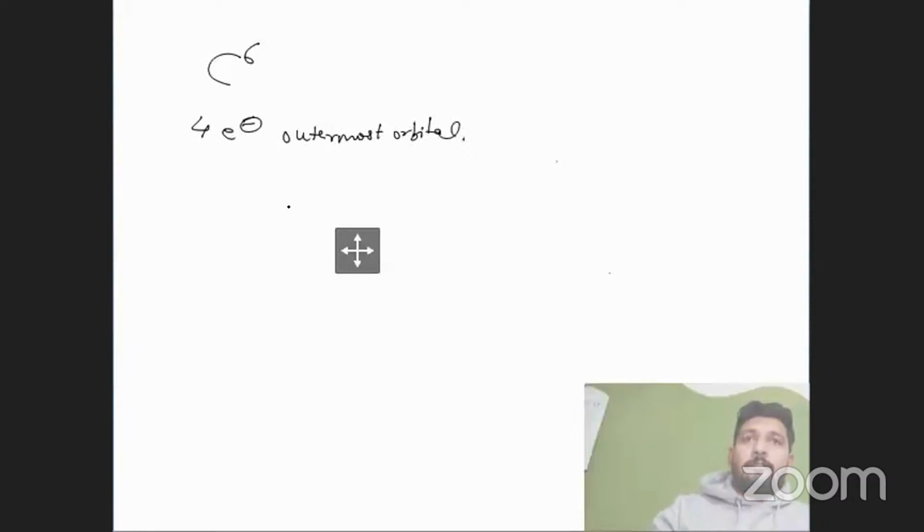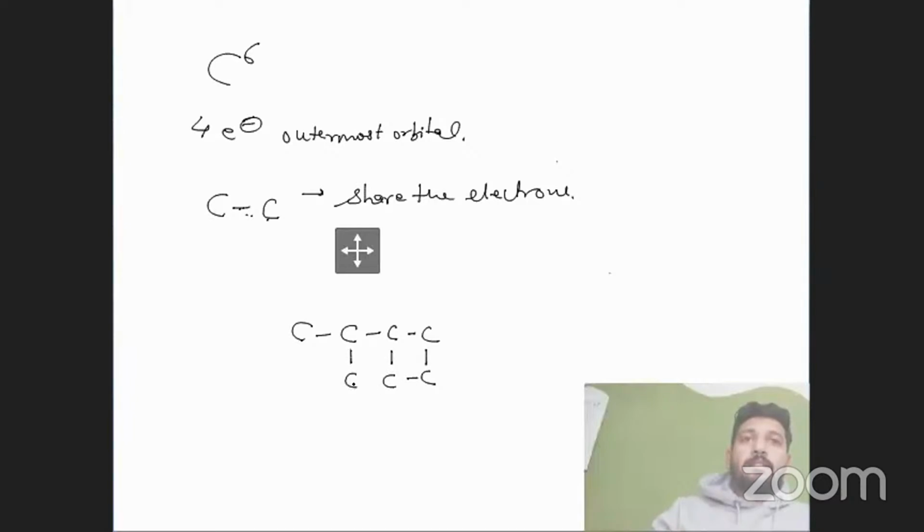So if carbon has to join with another carbon, they have to share the electrons. If they share the electrons, they will bond like that, right? Carbon has a property of catenation, as you all know: carbon can make bonds with another carbon. There is no definite number for any specific structure, right?